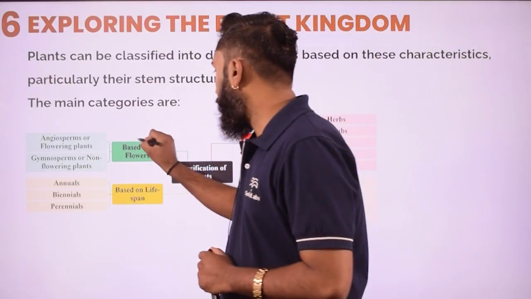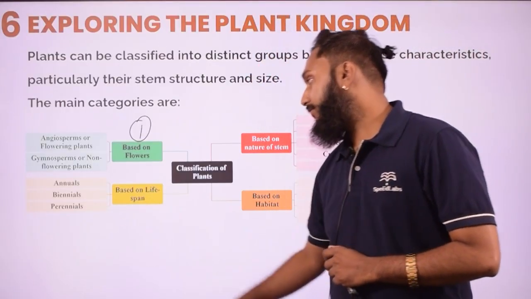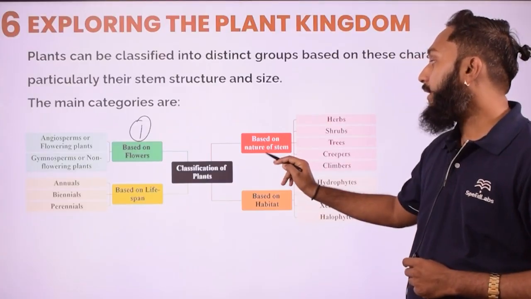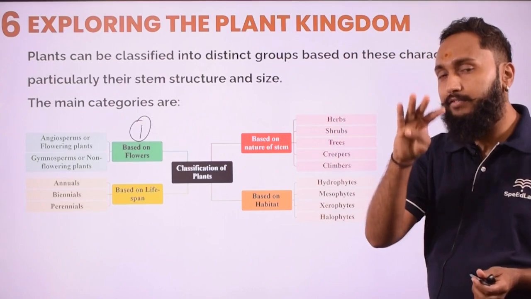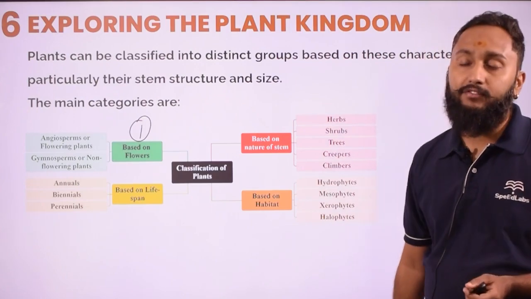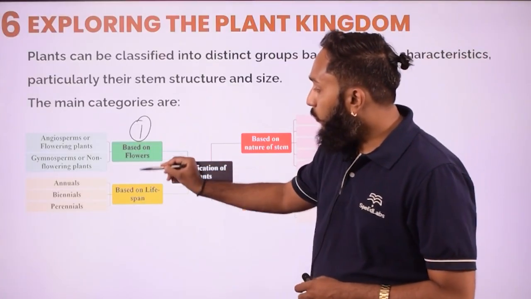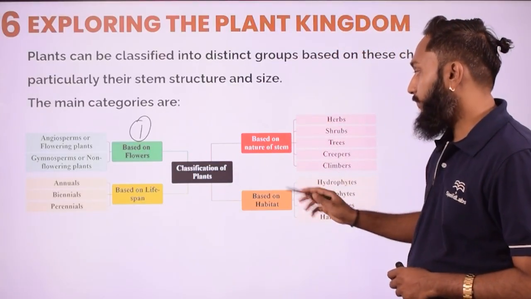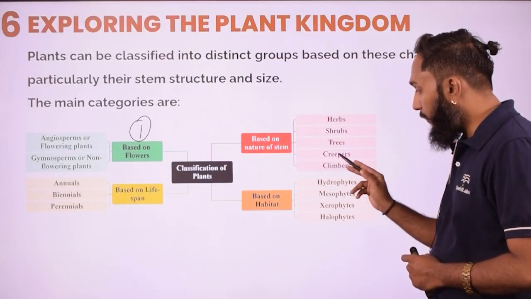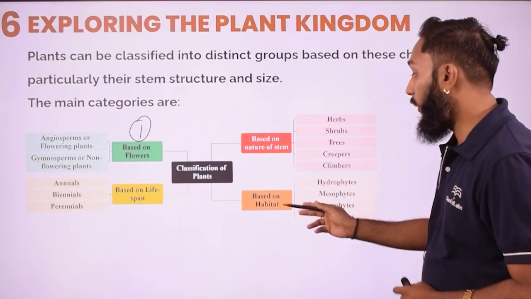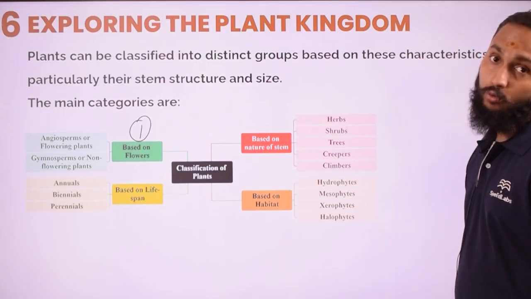The first one, based on the flowers, based on the lifespan, right? Based on the nature of stem, based on the habitat also. These are the 4 different bases on which you will be able to classify plants into several different categories. These 4 bases are also going to be classified over here. When you say based on the stem, herb, shrub, tree, creeper, climber, these are the categories. On the basis of habitat, hydrophyte, mesophyte, xerophyte or halophytes are there.